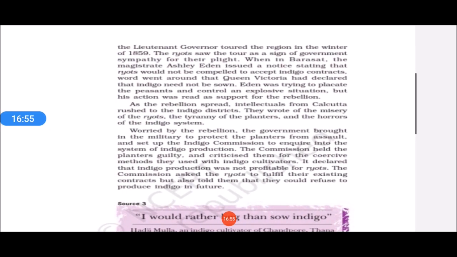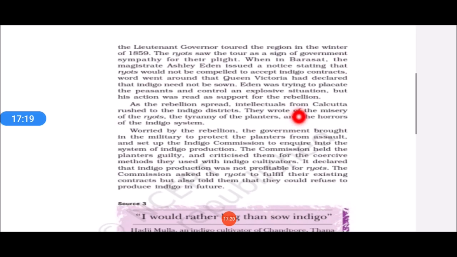Because now by themselves they were witnessing the situation. They saw the misery, problems, difficulties, and poor life of the ryots. They were living in such a poverty situation. They also saw the tyranny, cruel behavior, and brutality of the planters and the horrors and consequences of the indigo system. Because ultimately what was the situation of the poor farmer? He became poorer, poorest from poorer. And they did not have the meal to have even two times.